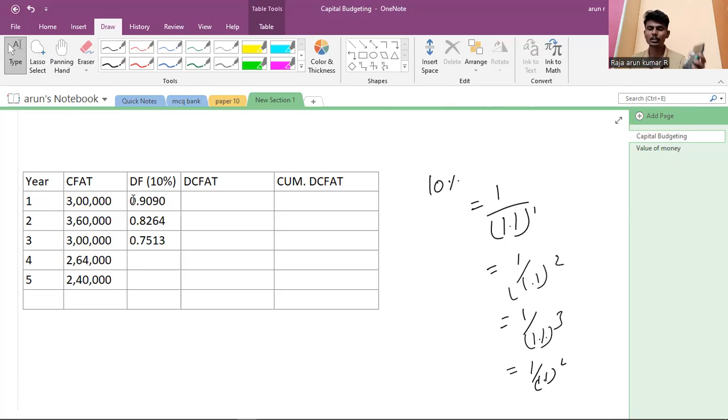We find out that discounting factor, and again equal to 0.6830, and again we click equal to, 0.6209. In the fraction we get the decimal, sometimes it will be 0.6210, sometimes 0.6231.